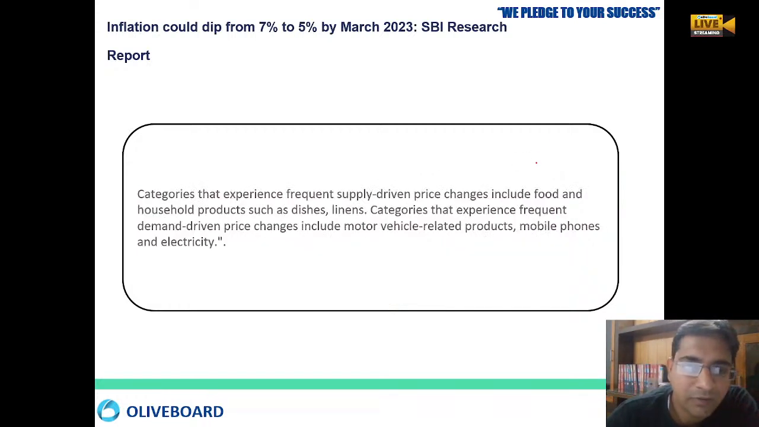Okay, there are various categories of goods, like supply driven price changes, like food and household products, where sudden ups and downs happen in the prices. So that is why the government wants to make sure that whether supply side driven or demand side driven, we take care that prices remain under control.